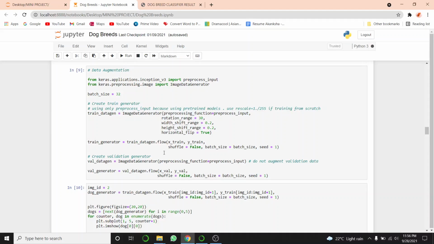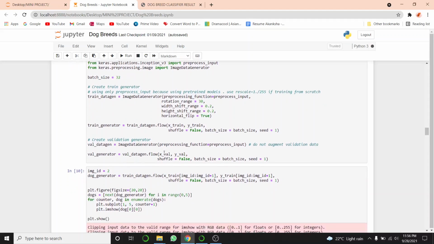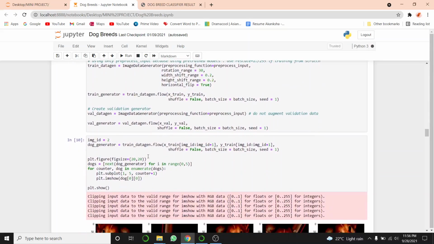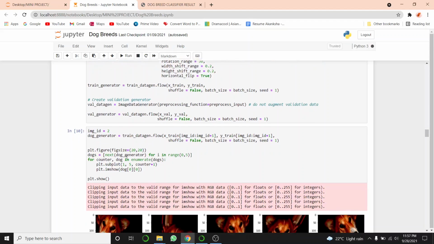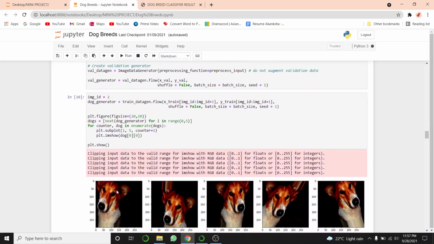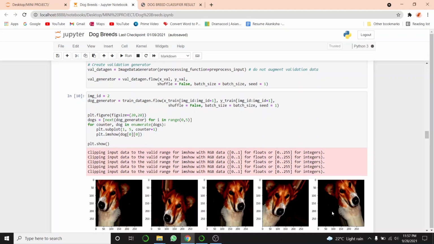Similarly, we will do it for validation generator, but we will not augment in it. To show the versions, I have taken one ID, that is 2, and displayed 5 versions of it. After augmentation, if you observe the first one, it is horizontally shifted. The second one is vertically shifted. The third one is flipped, and the fourth and the fifth one are rotated by 30 degrees.